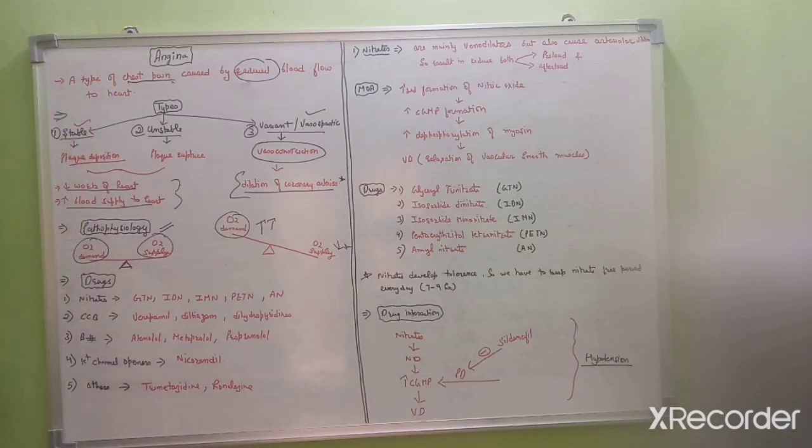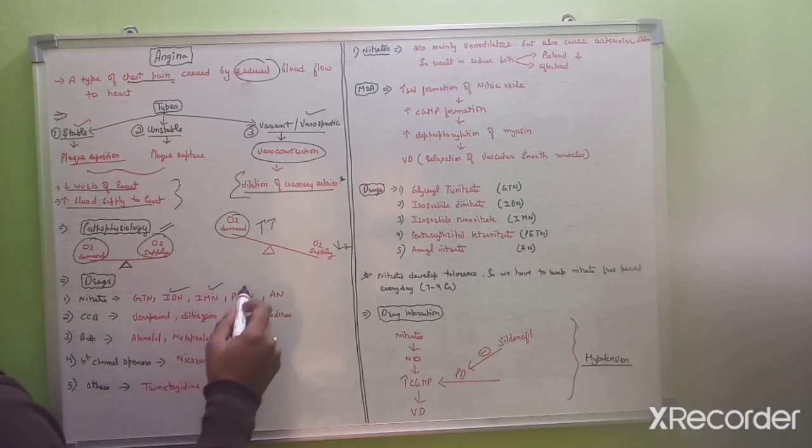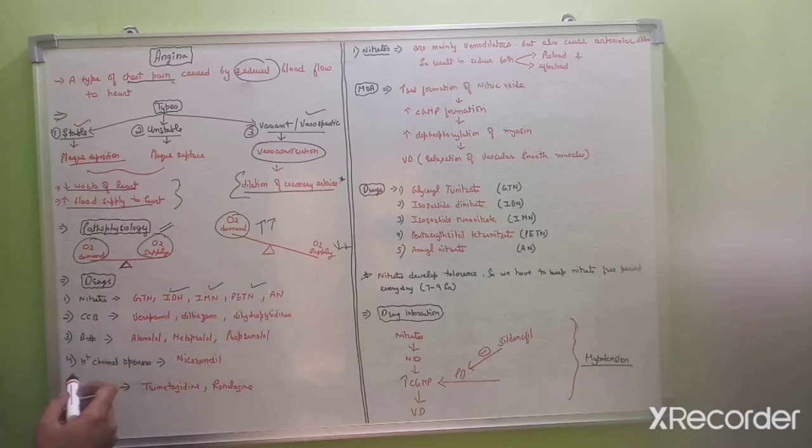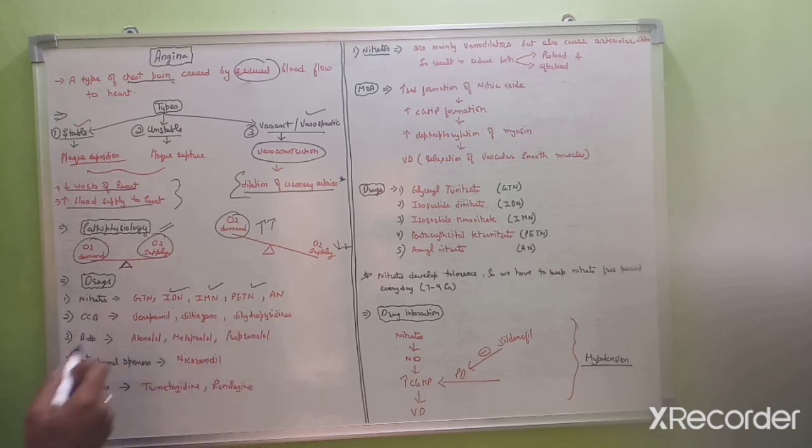So these are the drugs which are used in the treatment of angina. First one is nitrate. In nitrate, we use glyceryl trinitrate, isosorbide dinitrate, isosorbide mononitrate, amyl nitrate, and so on. Then second one is CCB, that is calcium channel blockers. In this we use verapamil, diltiazem, and dihydropyridine drugs.